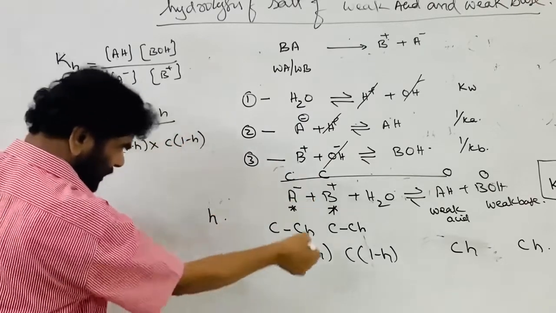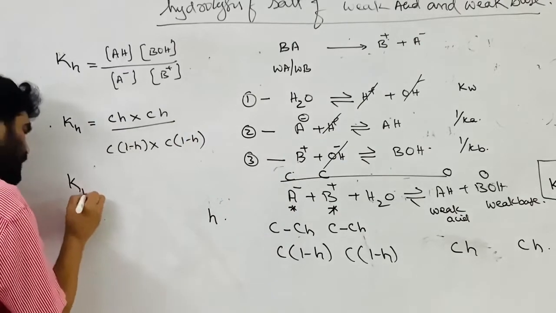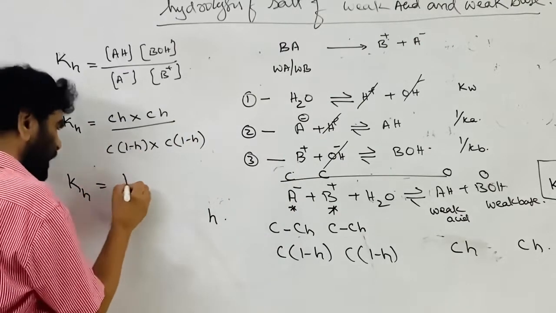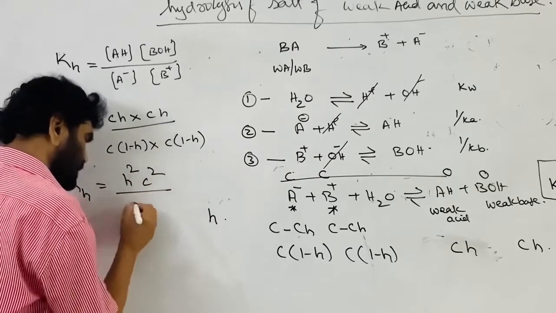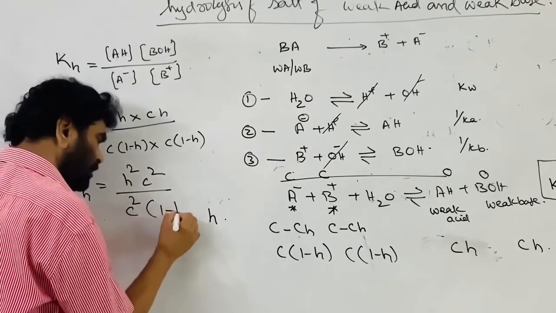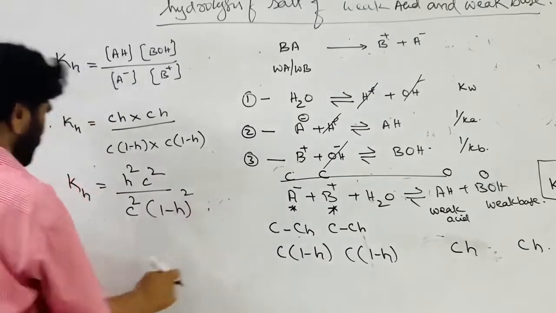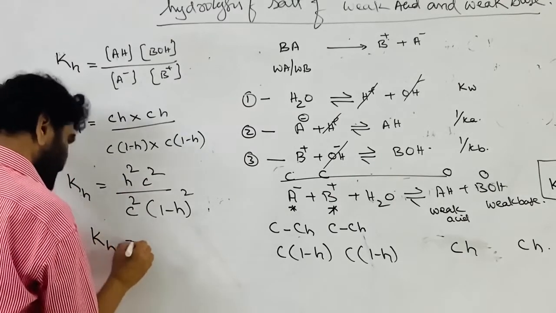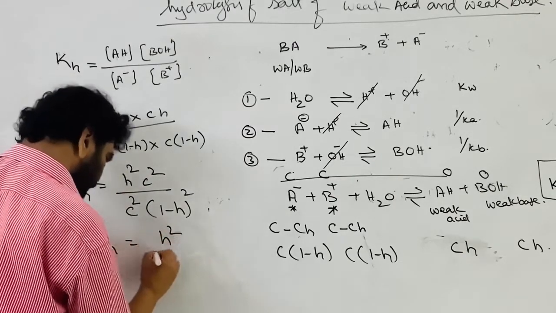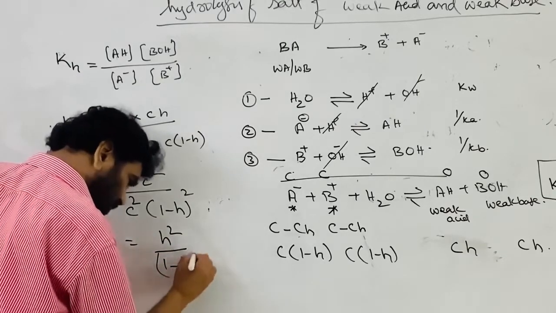Their corresponding concentrations are taken into consideration. So Kh is equal to h²C² by C²(1−h)². This is the simple relation. C² cancels. Kh is equal to h² by (1−h)².